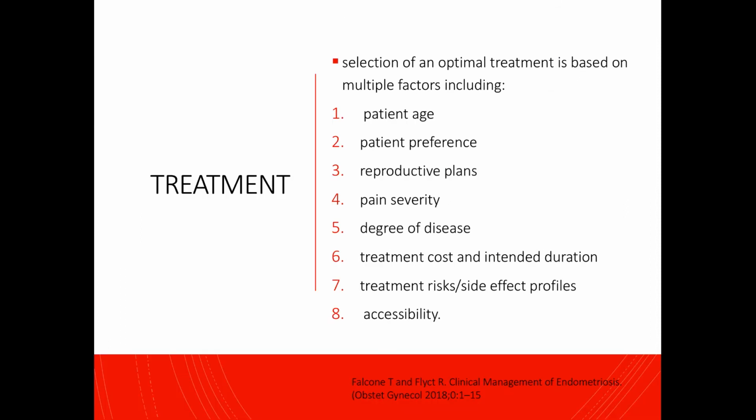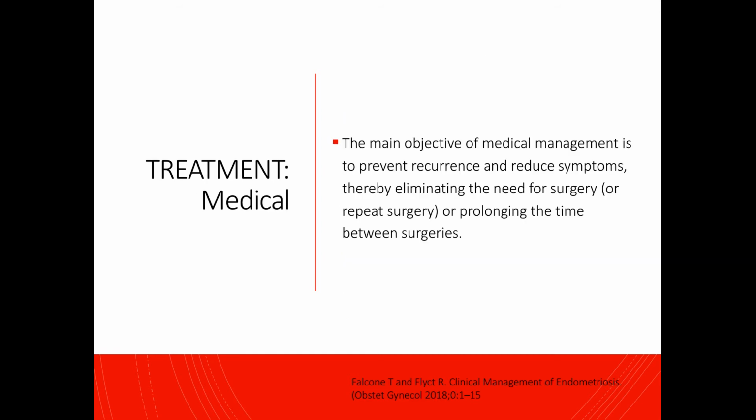Selection of an optimal treatment is based on multiple factors, and this includes, of course, the patient's age, patient preference, the reproductive plans of the patient or the couple, pain severity, the degree of the disease, treatment cost and intended duration, treatment risk or side effect profiles, and of course, accessibility. So first, let's talk about medical treatment. The main objective of medical treatment is to prevent recurrence and reduce symptoms, thereby eliminating the need for surgery or repeat surgery or prolonging the time between surgeries.